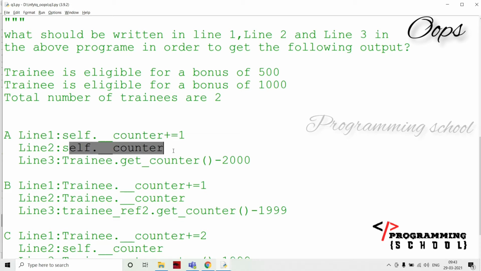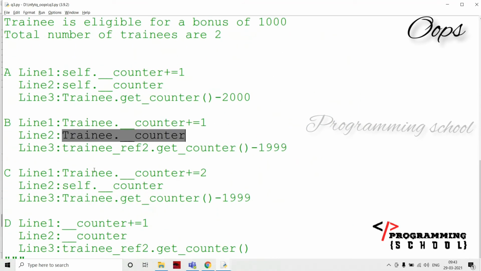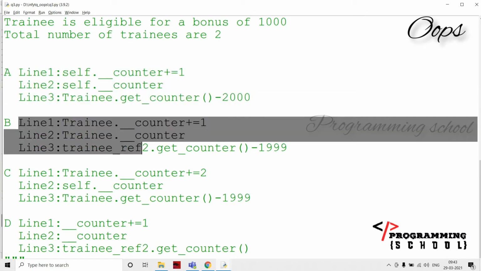I'm going to access a class variable. I can call that class variable directly with the class name. What is the class name? That is going to be trainee. I can write it directly, but I cannot work with self dot counter or cls dot counter. That means option 2 is the perfect one for line 2, and this other one is wrong, right? The only one is going to be like this.